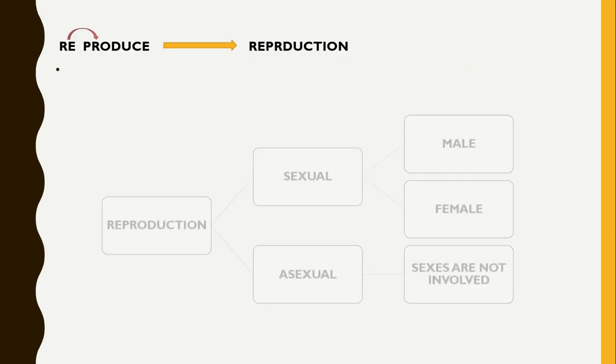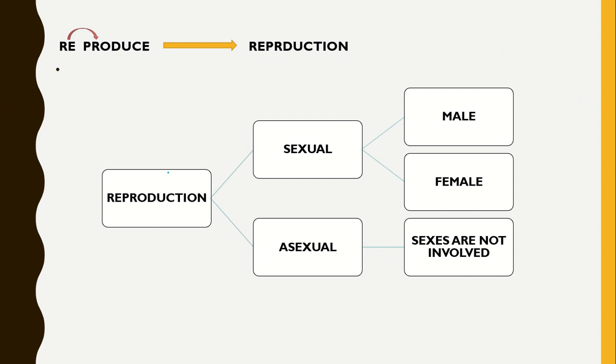So then, there is a term, reproduction. You know, production means to produce a human, because this is the topic of human reproduction. So we will produce a baby, a human baby. And if this process goes on and on, it is known as reproduce. It means to produce again and again.